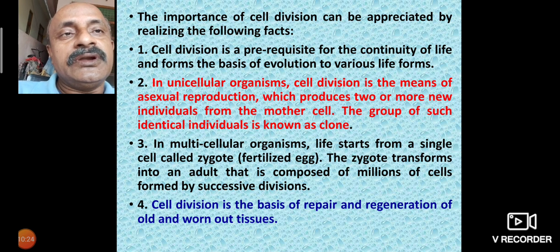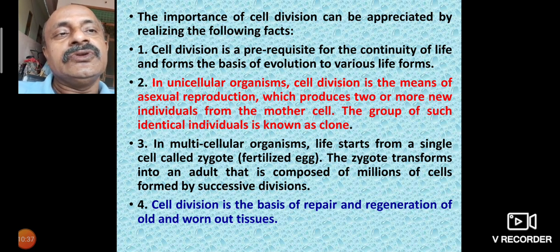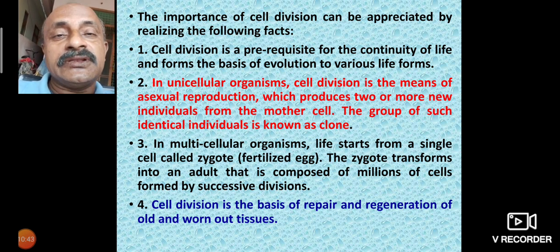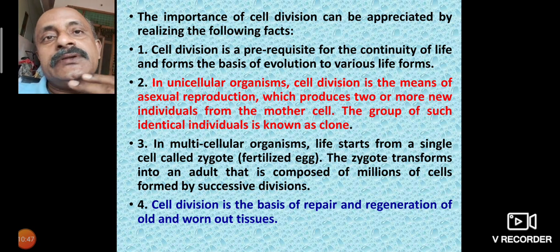The importance of cell division can be appreciated by realizing the following facts. Cell division is the prerequisite for the continuity of life and forms the basis of evolution to various life forms. This is a measure of passing similar characters of the parents to the next generation.